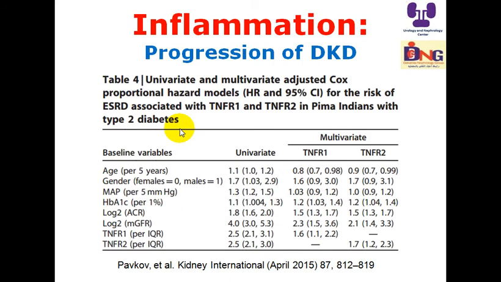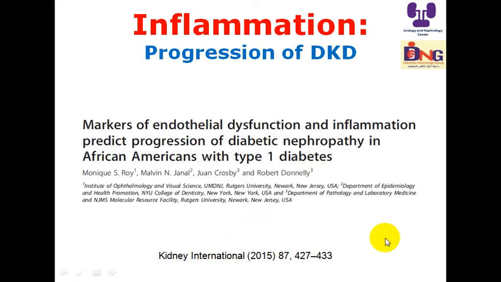And here, by univariate or multivariate analysis, you find increasing hazards in the unadjusted and multivariate adjusted Cox proportional hazards model for the risk of end-stage kidney disease associated with TNF receptor 1 and 2. This means the higher the TNF receptor, either 1 or 2, the higher the risk for end-stage kidney disease in univariate and multivariate analysis.